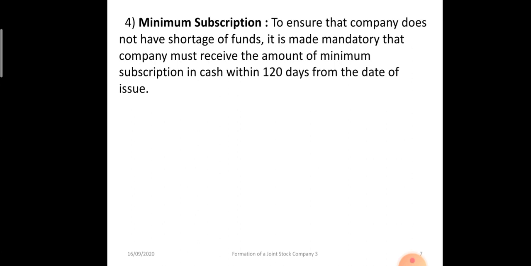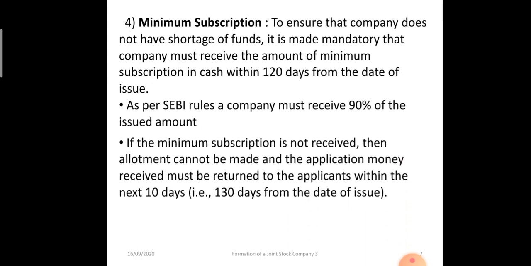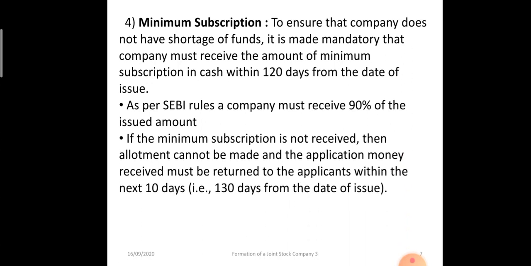And it is 90% of the issued amount, and if that minimum subscription is not received, in that case the application money will be refunded within the next 10 days. Otherwise it will invite certain penalties.